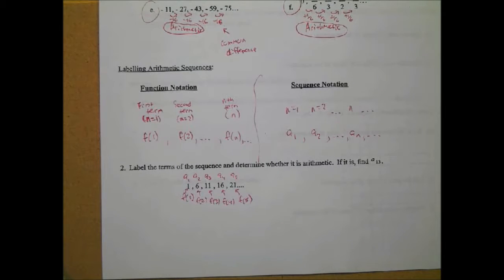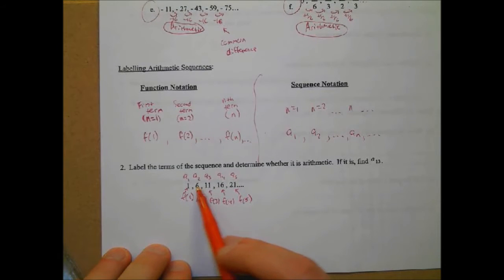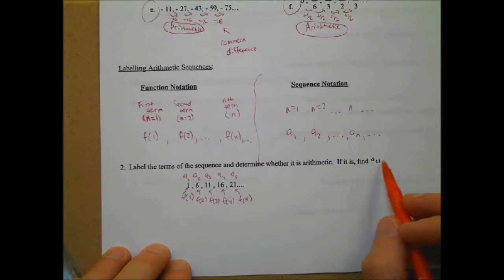Is this arithmetic? What's the common difference? Is this 5? We're adding 5 to 10, right? Plus 5, plus 5, plus 5. We're adding 5 every time. So we want to find a sub 13.